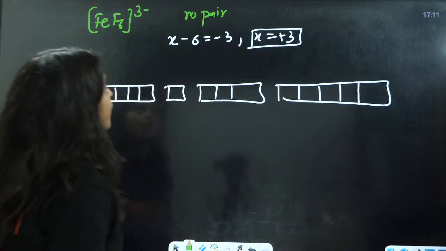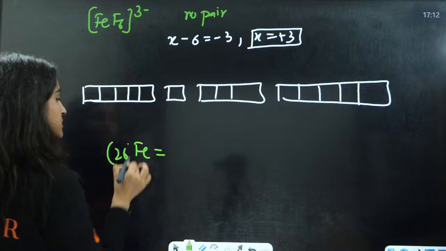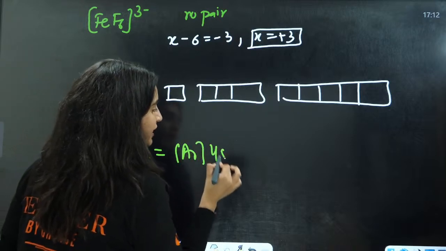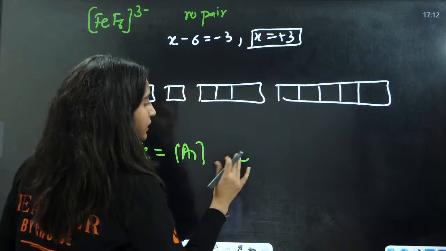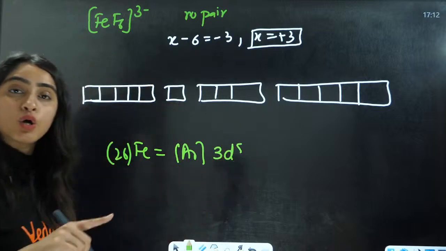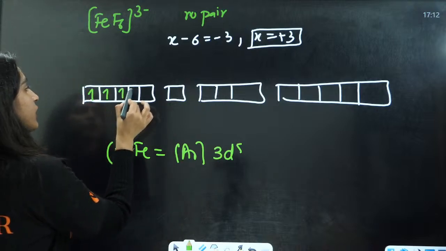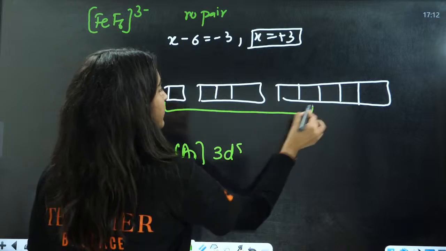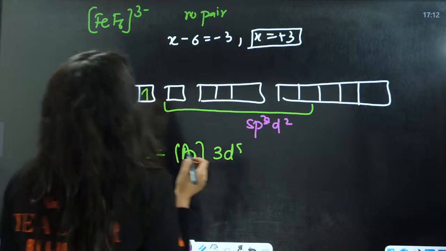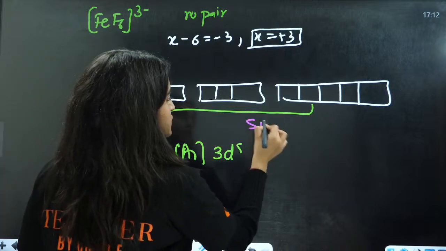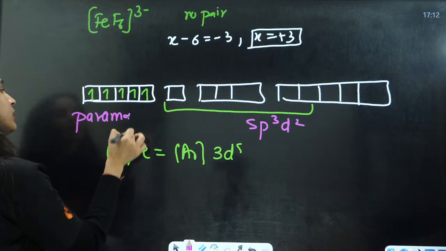Now, let us see this. The electronic configuration of Fe, atomic number 26, is argon 4s2 3d6. After losing 3 electrons, it will be 3d5: 2 electrons from 4s, 1 electron from d. So there is no pairing. It will be 1, 2, 3, 4, 5. And this is going to be sp3d2 and it will be paramagnetic in nature.